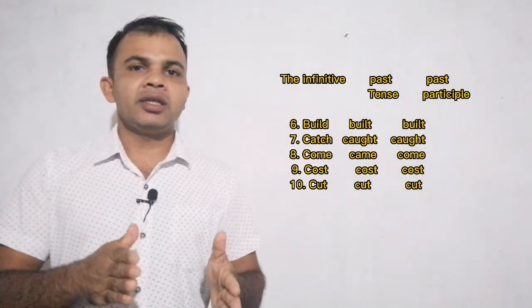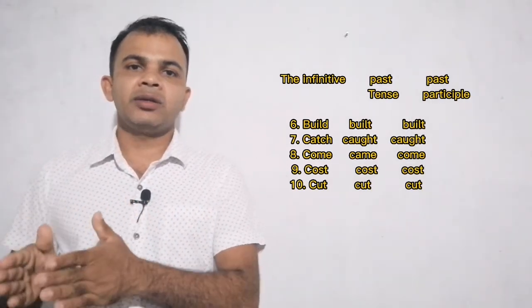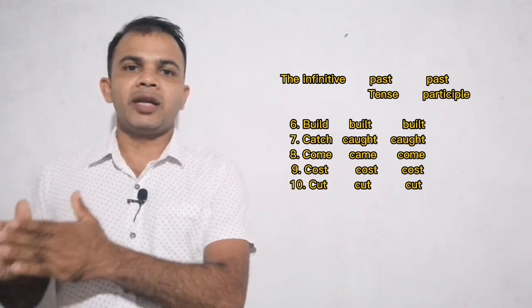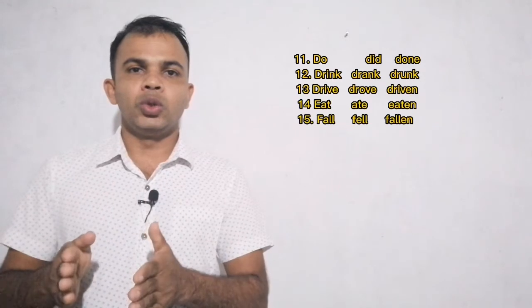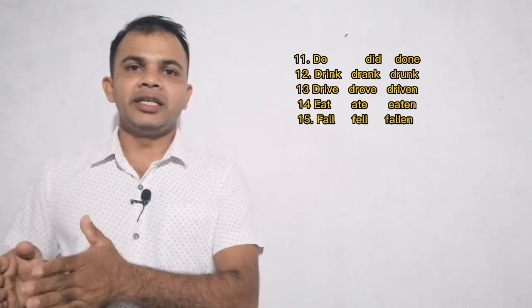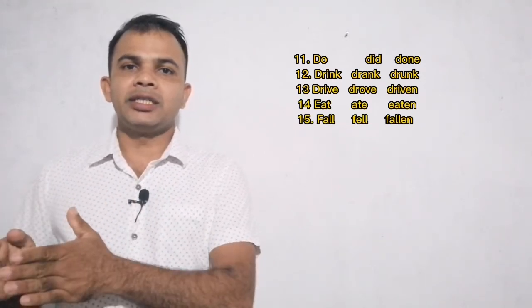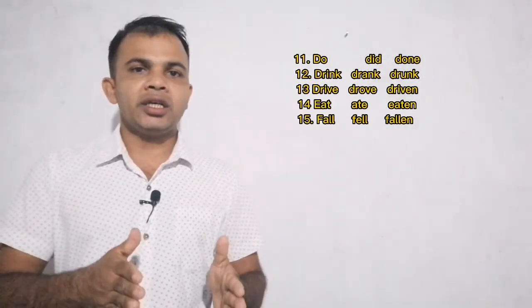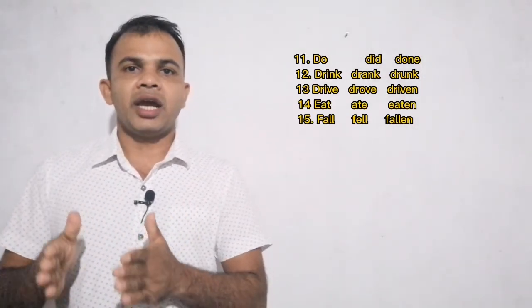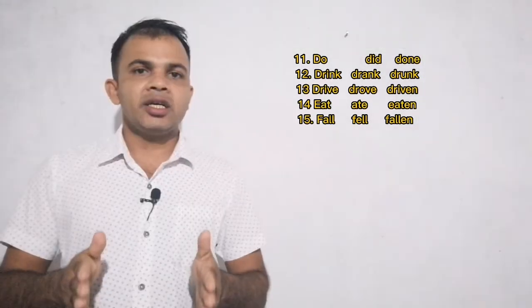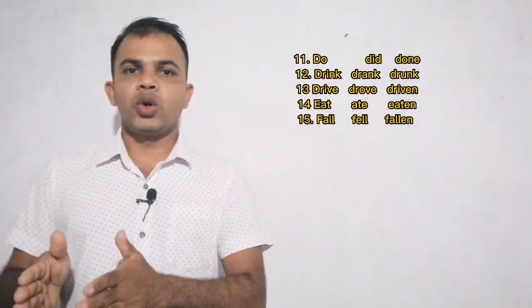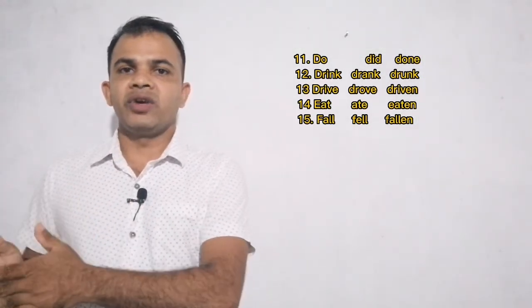Number 10, the infinitive is cut, past tense is cut, and past participle also is cut. 11, the infinitive is do, past tense is did, and past participle is done. 12, drink, drank, and drunk. 13, drive, drove, and driven.